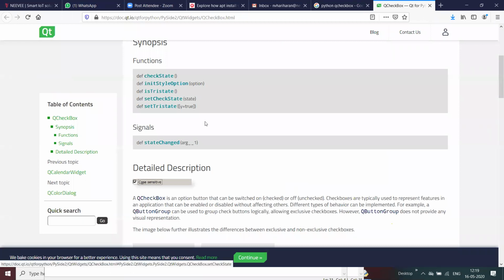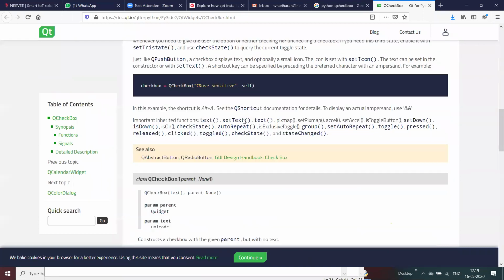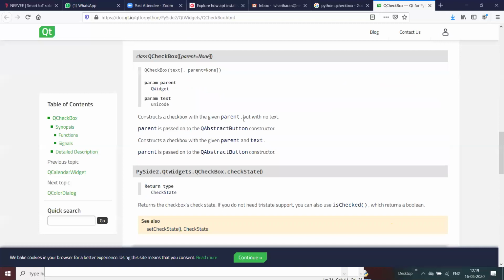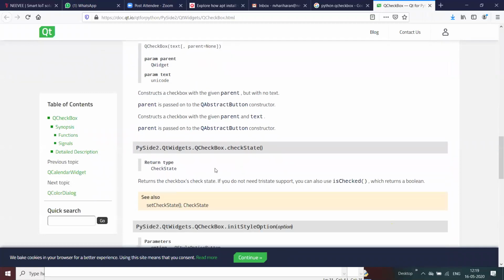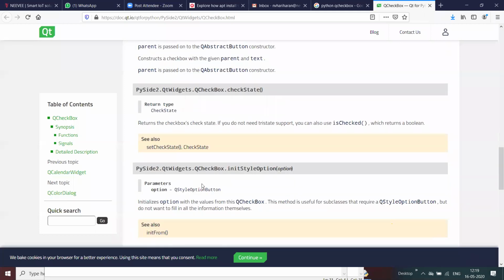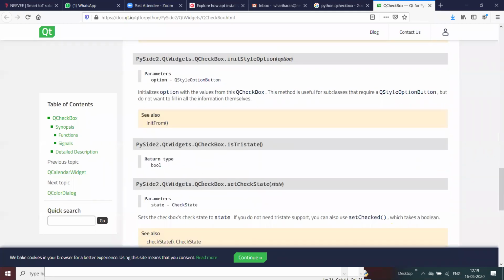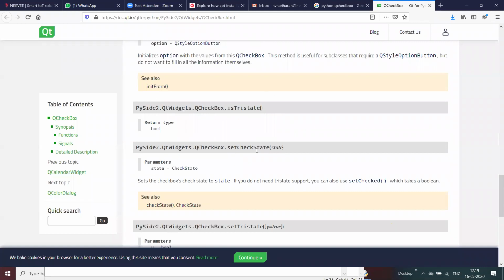It has the function called set check state. Check state returns the current checkbox check state, and we can use set check state to set the state that we wanted to set.